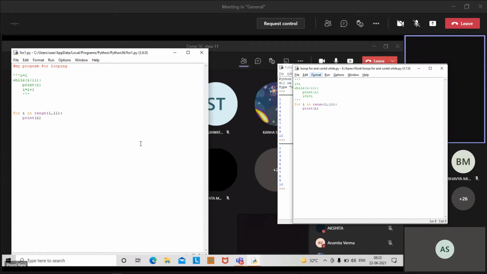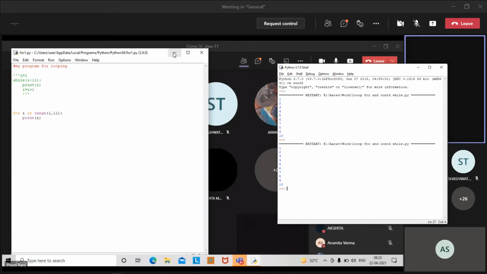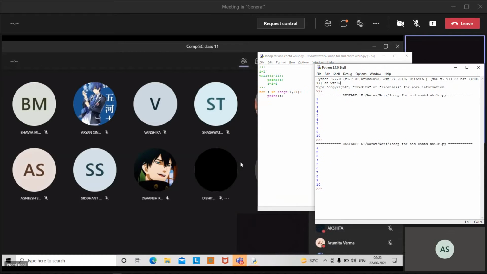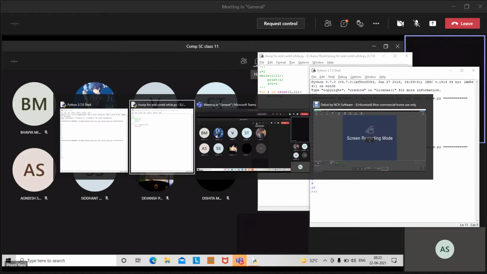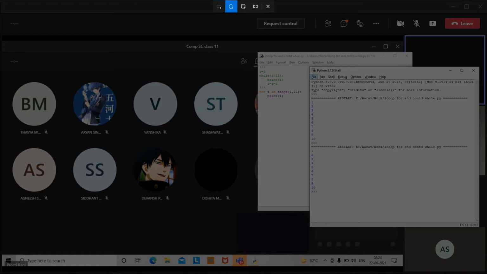Mom, when I'm using the for loop it's fine, but in the while loop it's continuously repeating 2. After 1 it's continuously repeating 2. Can you share the screen? What do you want to say? Can you share the screen or send me the answer there in the chat option, so that I can see your error. See, Shashwat had sent some data there also in the chat option.